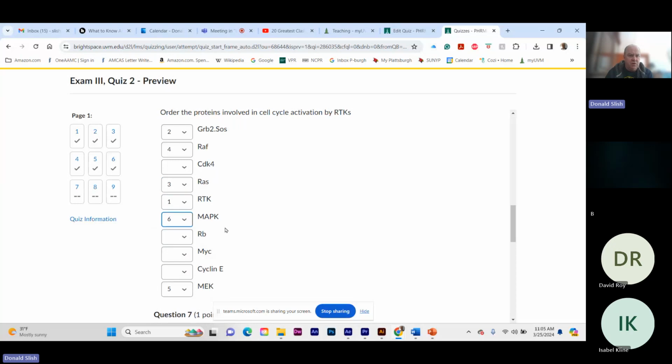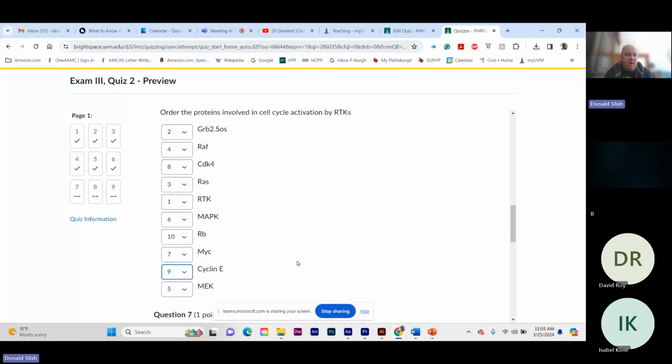We're left with CD4, RB, MYC, cyclin E. So MYC is going to be an IEG. So let's put that one next and see what happens. And then MYC will cause the production of cyclin E, no doubt. Let's go with that, number 8. Ooh. Oh, wow. This is a hard one. I don't know, man. Let's go 9. I definitely want RB to be 10, but maybe I'll put this one as 8. This is a tough one. I don't know. I might get that one wrong.